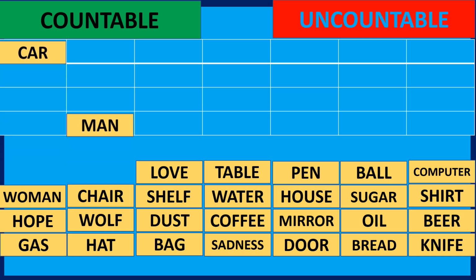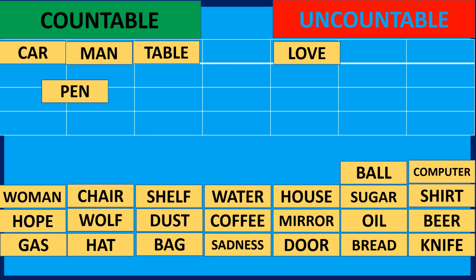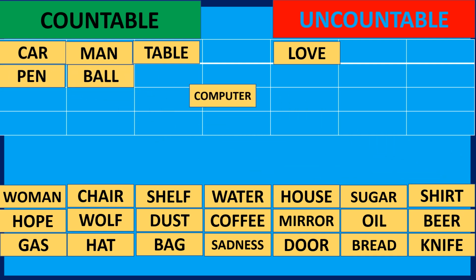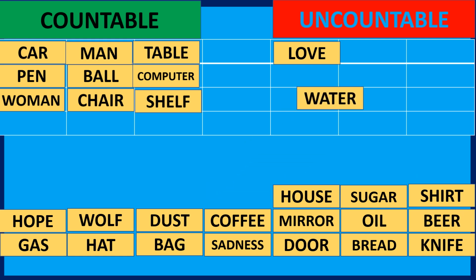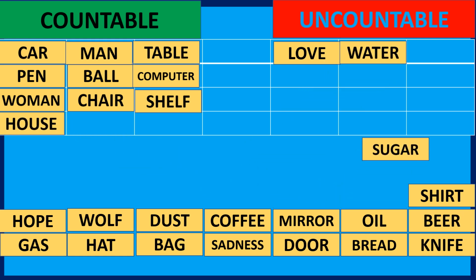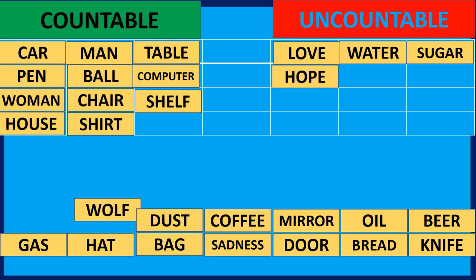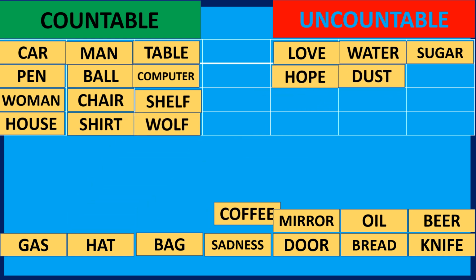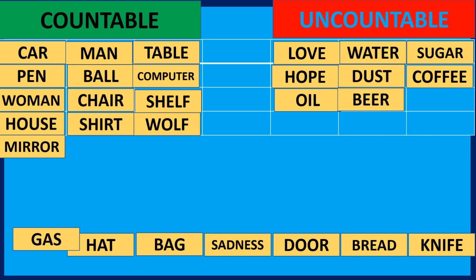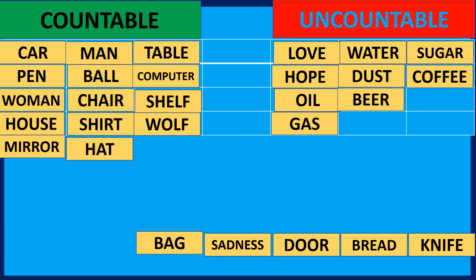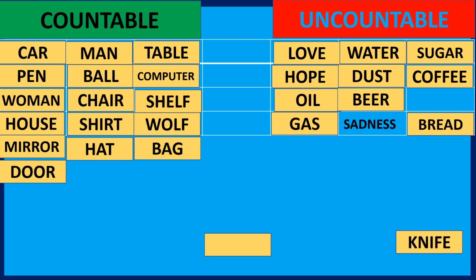Car is countable, man countable, love uncountable, table countable, pen countable, ball countable, computer countable, woman countable, chair countable, shelf countable, water uncountable, house countable, sugar uncountable, shirt countable, hope uncountable, wolf countable, dust uncountable, coffee uncountable, mirror countable, oil uncountable, beer uncountable, gas uncountable, hat countable, bag countable, sadness uncountable, door countable, bread uncountable,